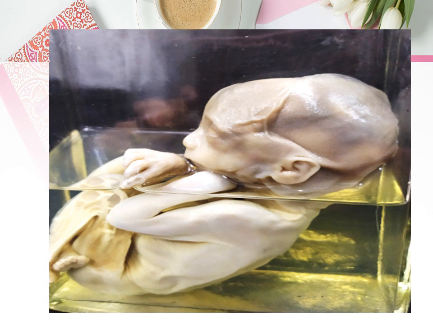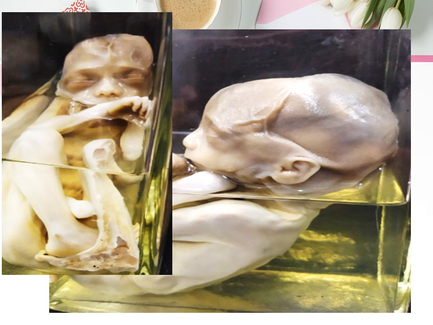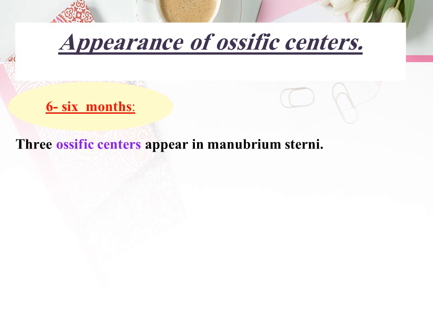This is a jar containing a fetus. Later on, we will identify the age of it. This is also a jar containing a fetus. Later on, at the end of the section, we will be able to identify the age of the fetus.